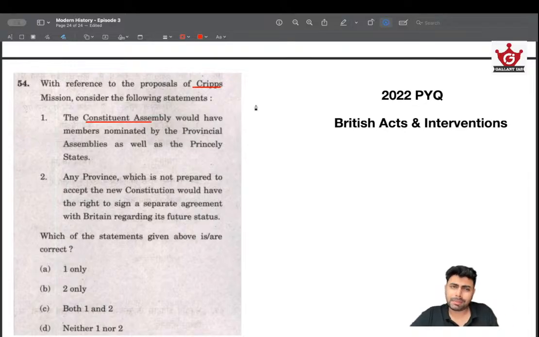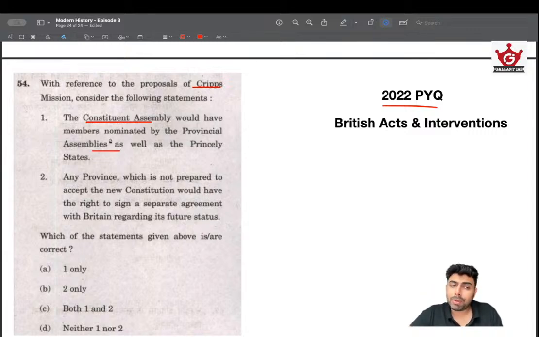Cripps Mission. I have already discussed this question. I am just putting this into perspective. Okay, 2022 PYQ. It is connecting Cripps Mission to Constituent Assembly. So Constituent Assembly would have members nominated by provincial assemblies as well as princely states. This is slightly tricky because you need to be very careful. At first sight, this may seem very right only.